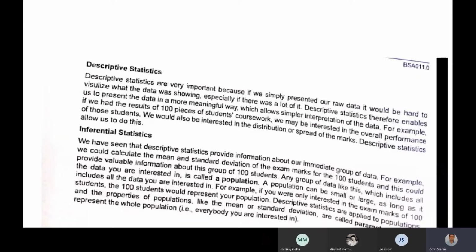The major difference is that descriptive statistics explains what has happened, and inferential statistics is to find out what will happen. These are the major differences between the two, and different statistical techniques are used when we are using descriptive or inferential statistics.